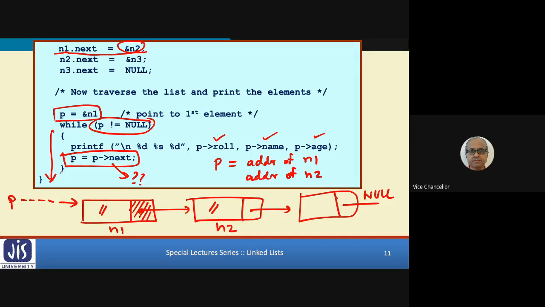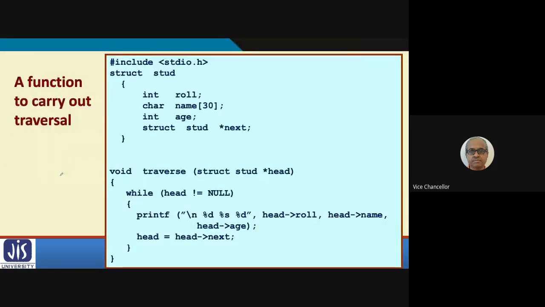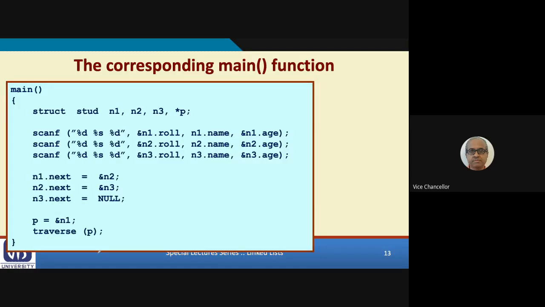Okay, fine. On the same program, let us try to write this as a function. This traversal part, these few lines, let us write as a separate C function. Same program. First part is the same. This is the structure definition. The function I'm coming to a little later. Let us look at the main first.